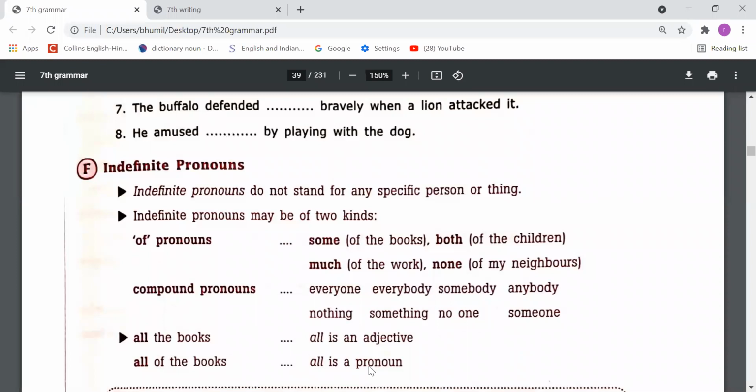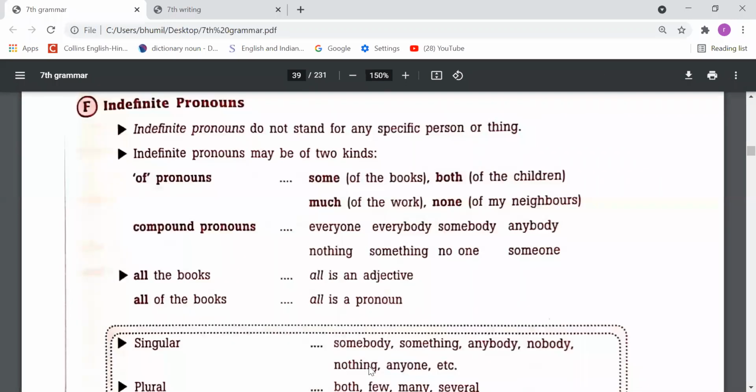So indefinite pronouns are of two types. One is called compound pronouns, like everyone, everybody, someone, somebody. These are compound pronouns, and these are indefinite pronouns, right? Secondly, of pronouns, like some of the books, both of the children, much of the work, none of my neighbors. These are called of pronouns, right? So if you say some books, some is an adjective here, but if you say some of the books, now it's a pronoun, right?